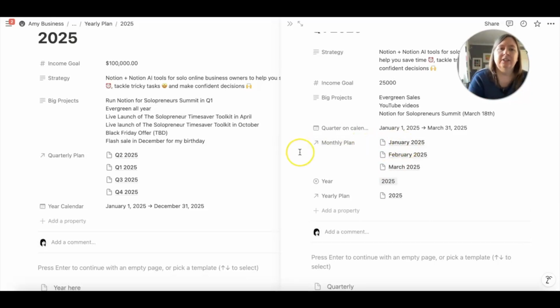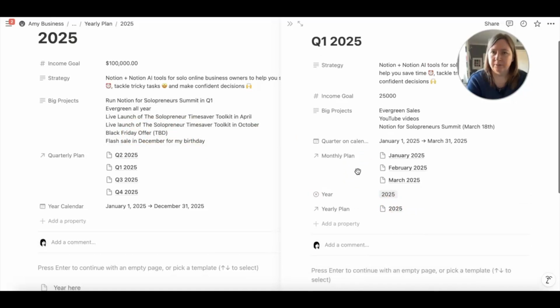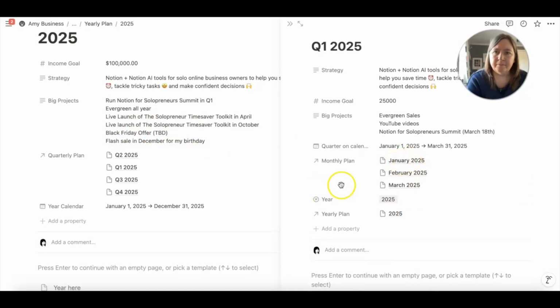And then just like I did with the yearly planner, I have added in January 2025, February 2025 and March 2025 at a monthly level. And that's a different planner again that splits things out by month. I've set the year to 2025 here. I fill it all in because it helps me sort and see things that I want to see later on down the line. And this is the yearly plan 2025 from the original calendar. It's just linking back to it. So you can see my big projects I've already shared with you.